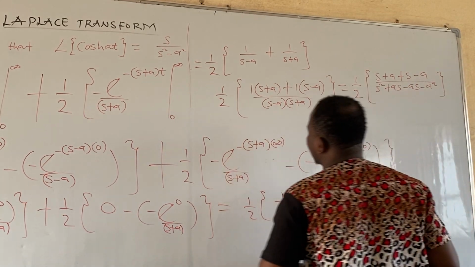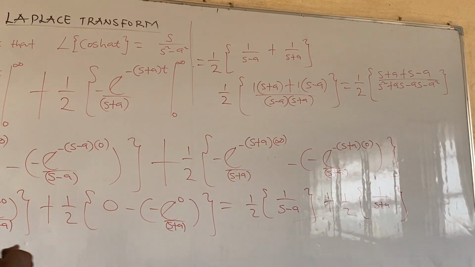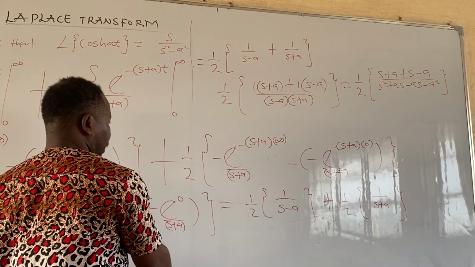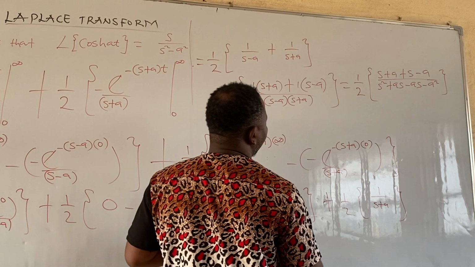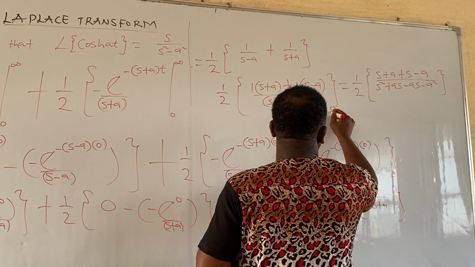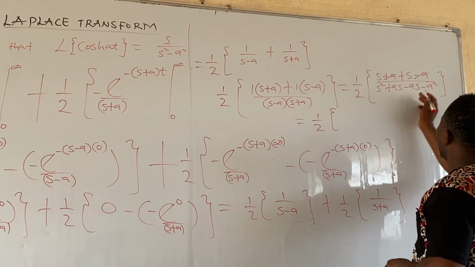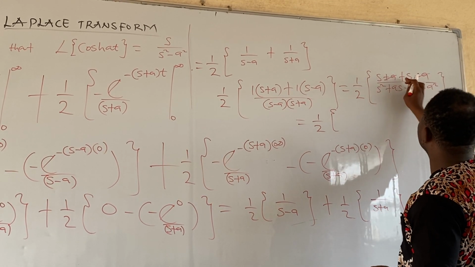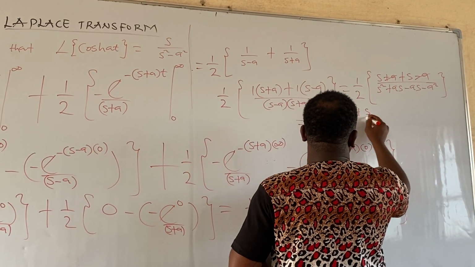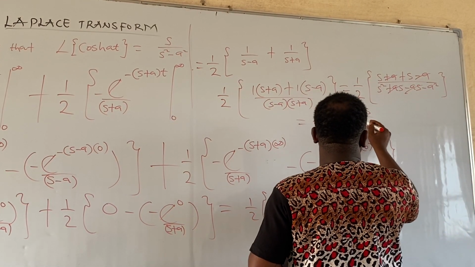Do you agree with me? Okay? You agree with me? So if you agree with me, I think I can take off these parts. I want to clean these parts, okay? Or let me just do it here. Then this is equal to 1 all over 2, 1 all over 2. Then without loss of generality, this and this will go. It means we are going to add s plus what? S. Okay, for the sake of maths, let's still do it this way. S plus s all over, this and this will go, we'll have s squared minus a squared.